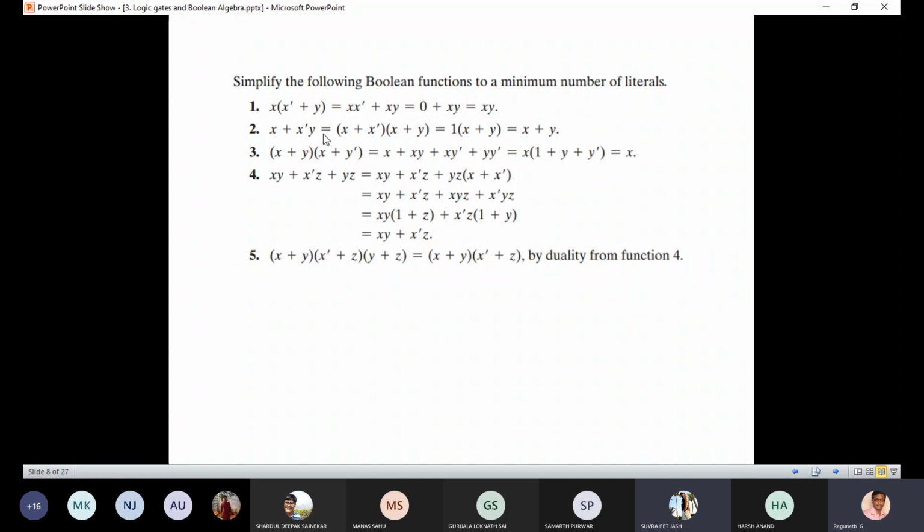And similarly here, which law can I apply? Distributive. And actually, you have to expand this in a similar way also.